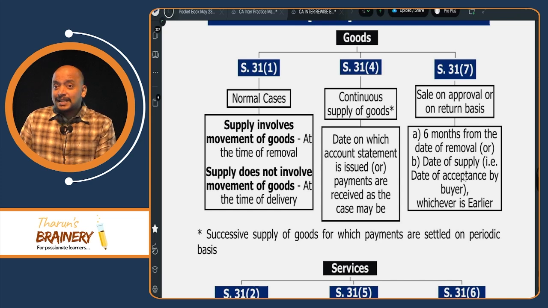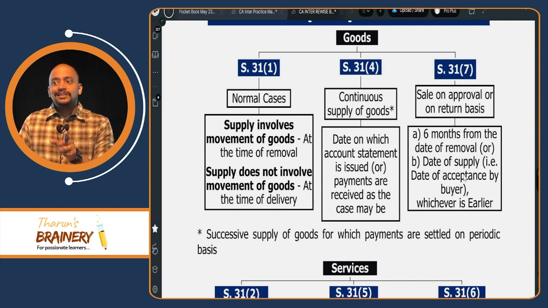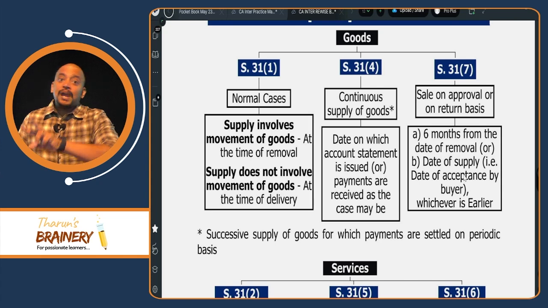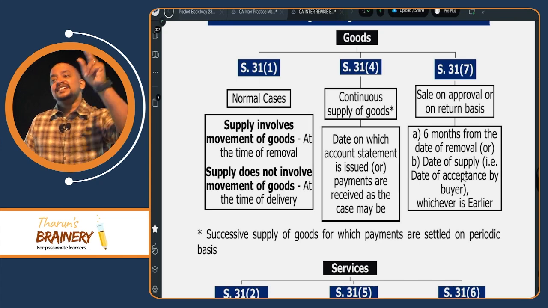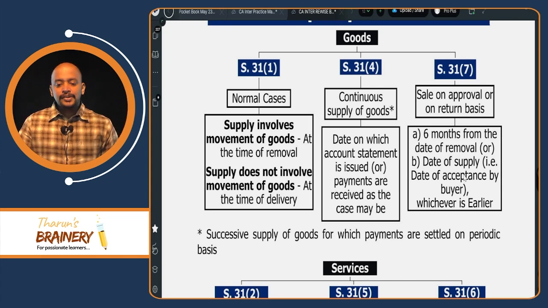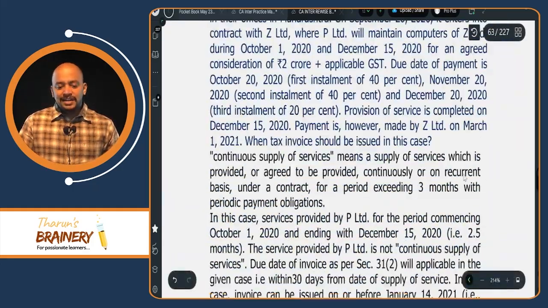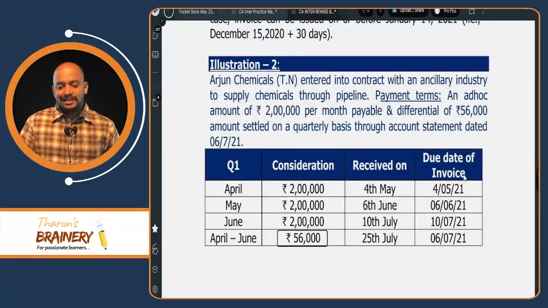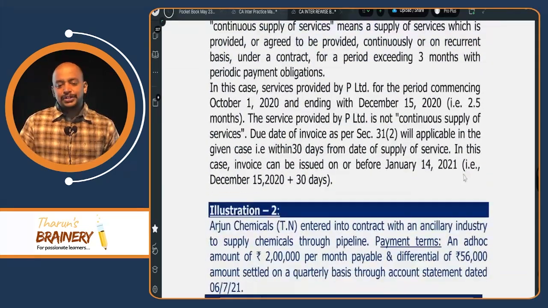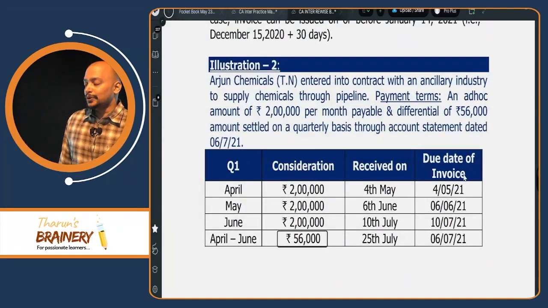Suppose the payments are collected based on account statement, then the account statement date is the due date, not payment received date, or account statement date whichever is earlier, not that. Okay. For example, you can see one illustration to understand this. So take page number 62, look into illustration 2.